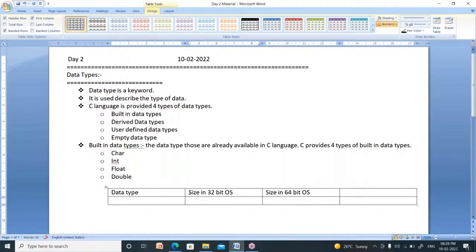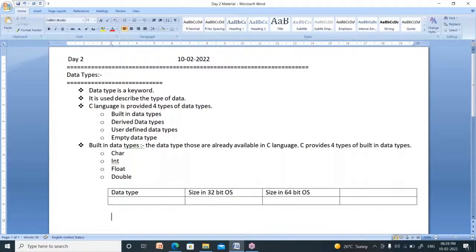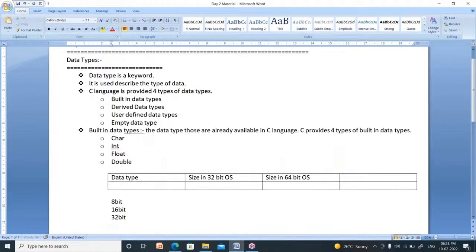So these are 4 types. Till now, the operating systems are of 4 types. The first one is 8-bit. The next one is 16-bit. The third one is 32-bit operating system. The fourth one, which we are recently loading, is 64-bit operating system. Now the 8-bit and 16-bit are outdated. Most of the computers have 32-bit operating system. Recent computers have 64-bit operating system.